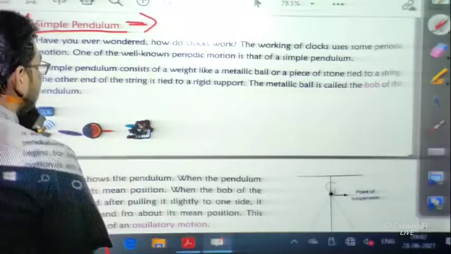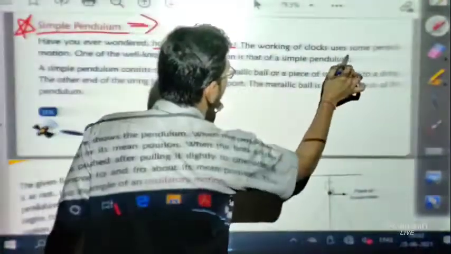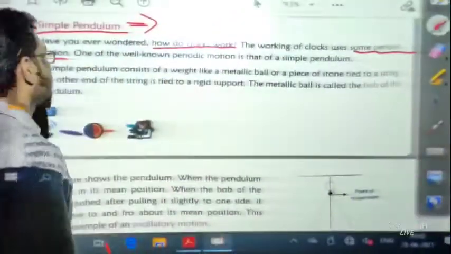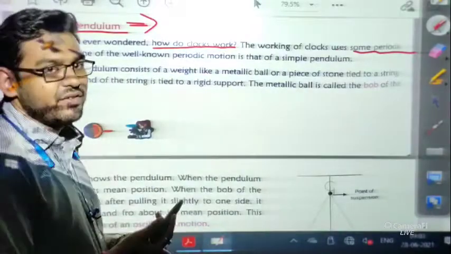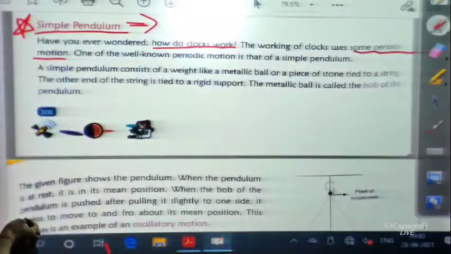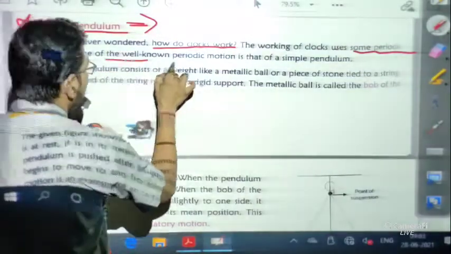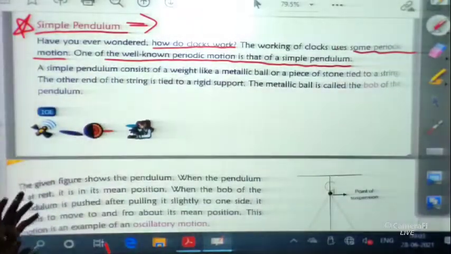Have you ever wondered how clocks work? The working of clocks uses some periodic motion. Periodic motion means a motion which repeats itself after a certain interval of time. One of the well-known periodic motions is that of a simple pendulum. So the motion of a simple pendulum is one kind of periodic motion.